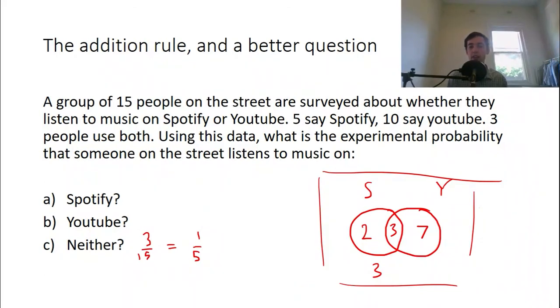Now we've just used a Venn diagram. We're going to move on to a situation where you don't have to use a Venn diagram.